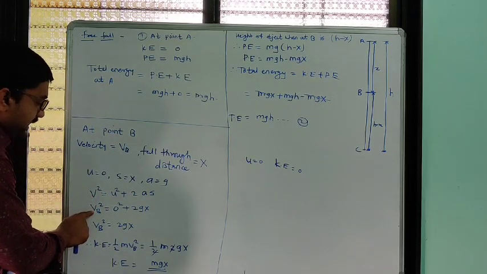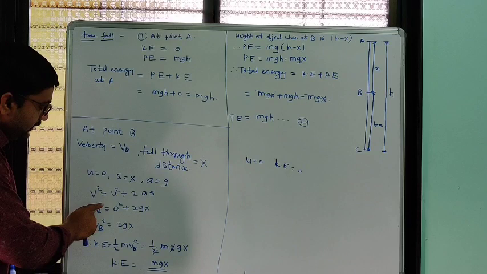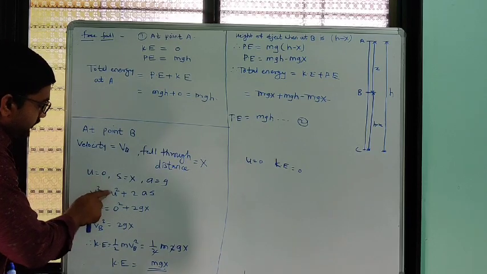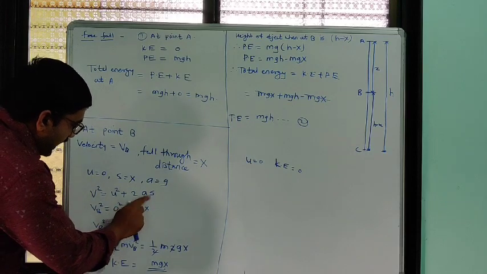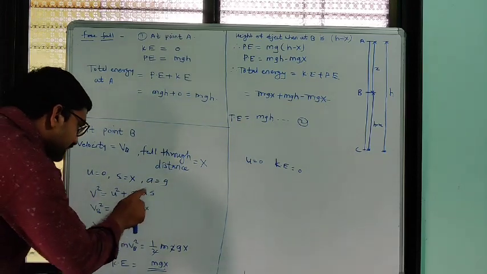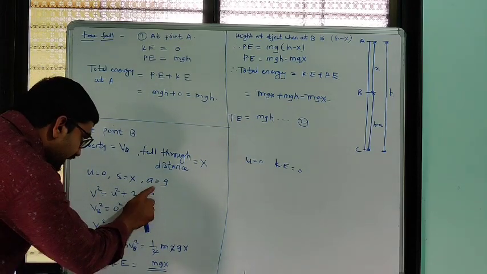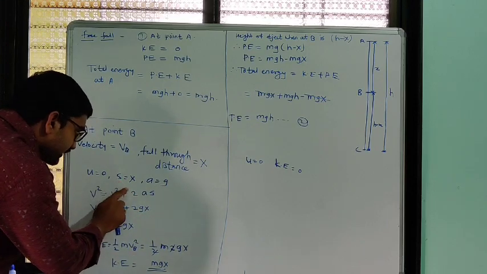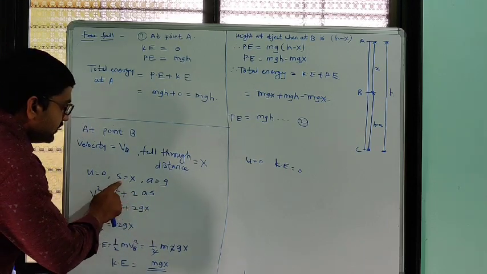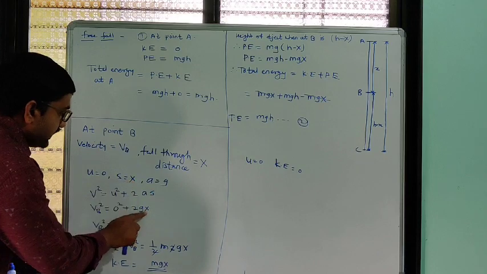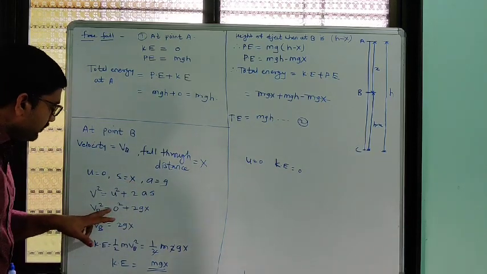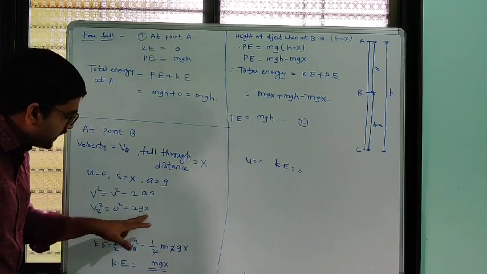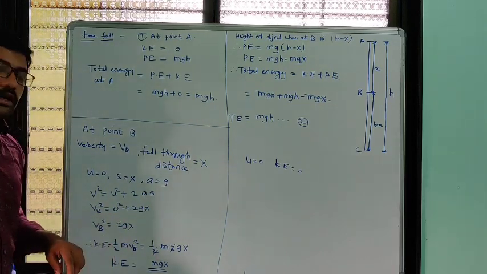Instead of v we write Vb, the initial velocity is 0, so Vb square equals 0 square plus 2as. Instead of a we write g, and instead of s we write x. So Vb square will be equal to 0 square plus 2gx, which is now our equation.